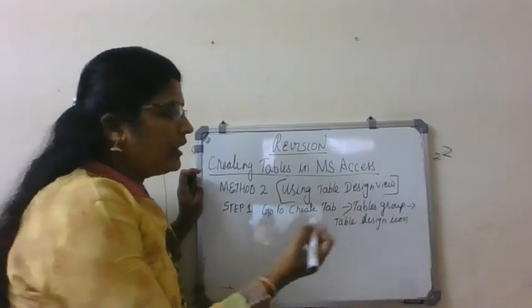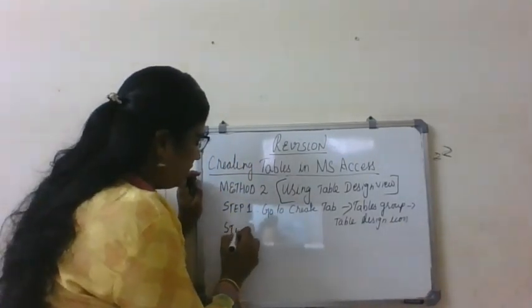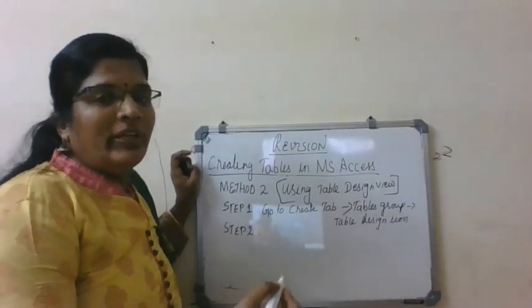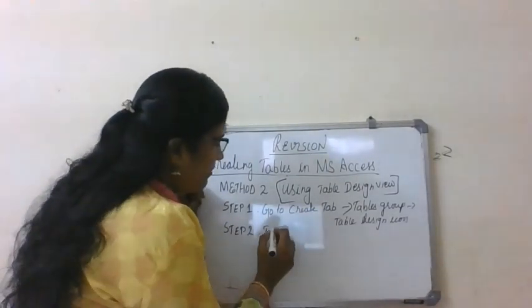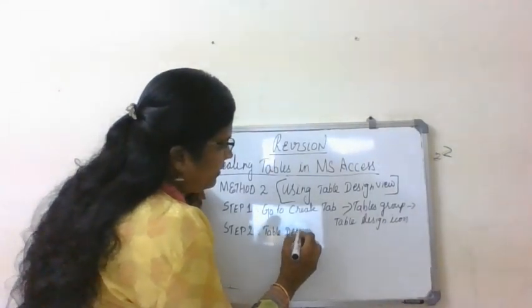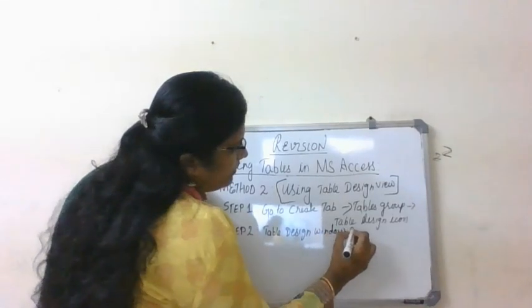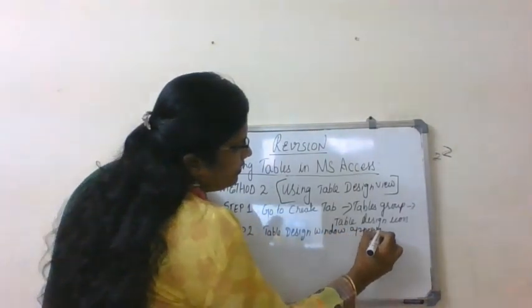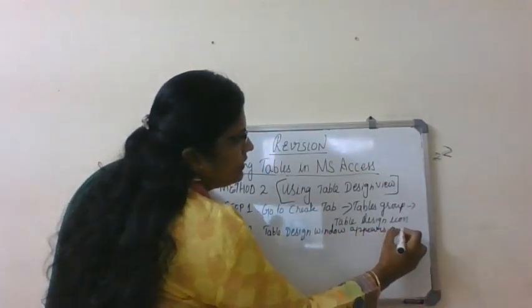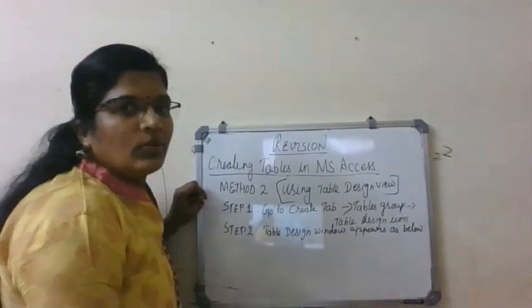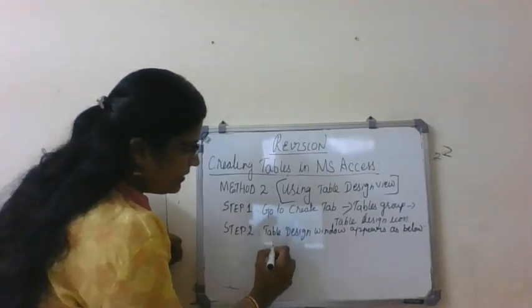When you click on the table design icon, the table design window appears as below. Do you remember how it appears?